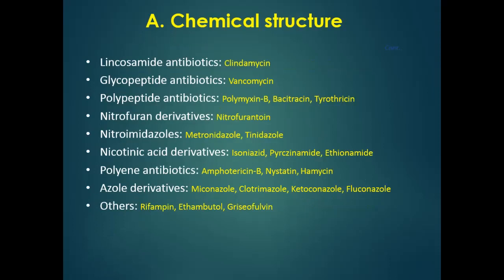Nitroimidazoles are metronidazole, tinidazole. These are the antiprotozoal drugs. Nicotinic acid derivatives are isoniazid, pyrazinamide, ethionamide. These drugs belong to the antibacterials and are used in tuberculosis as first line drugs.